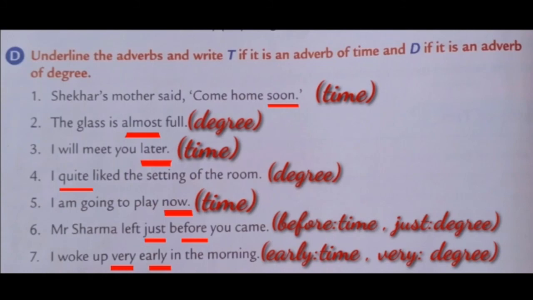Just is an adverb of degree. Seventh one, I woke up very early in the morning. Here, the adverbs are very, early. What kinds are they? Early is an adverb of time. Very is an adverb of degree.